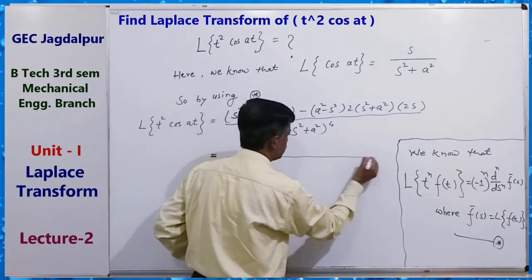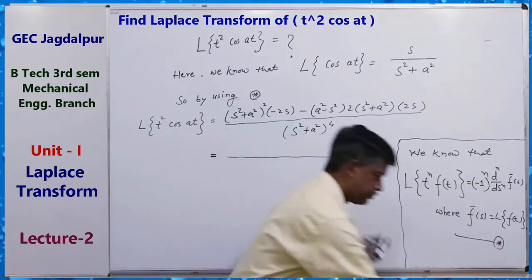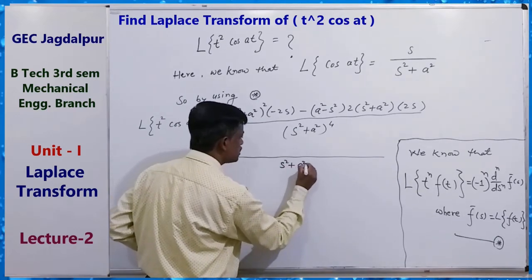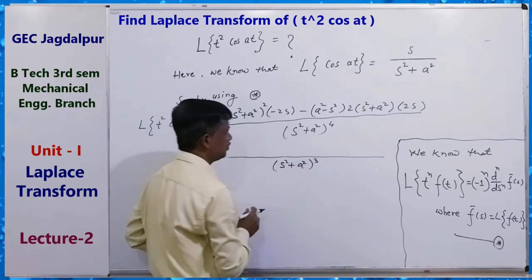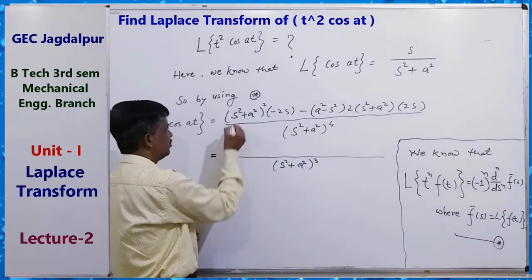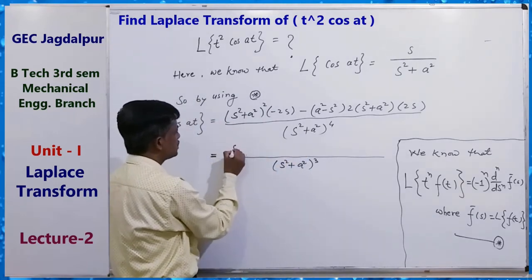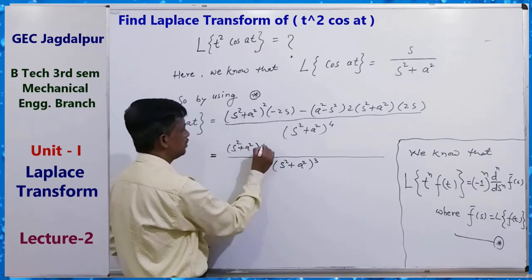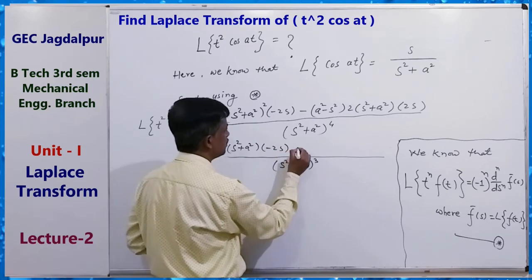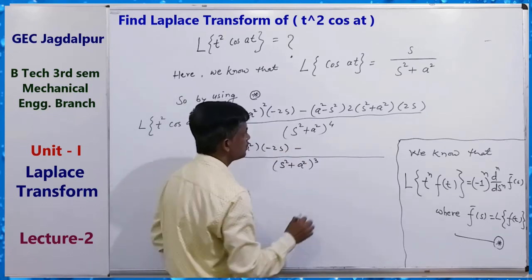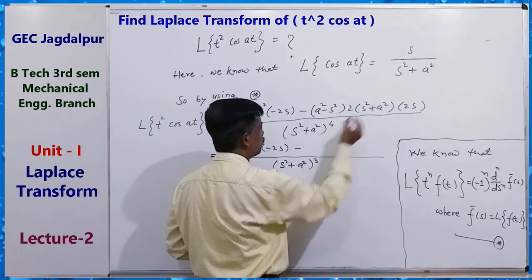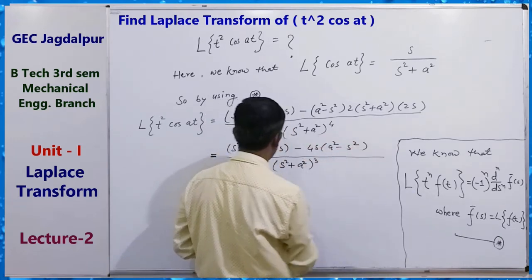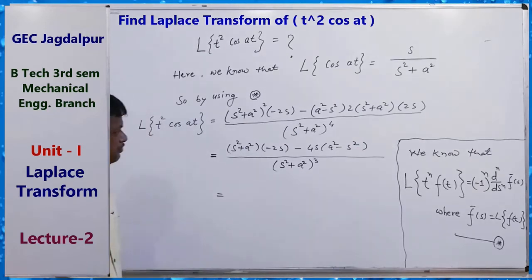So we can write (s square plus a square) power 3 because 1 is cancelled out. Now here s square plus a square is a single quantity, minus 2s minus 4s into (a square minus s square). Now you can reduce it.